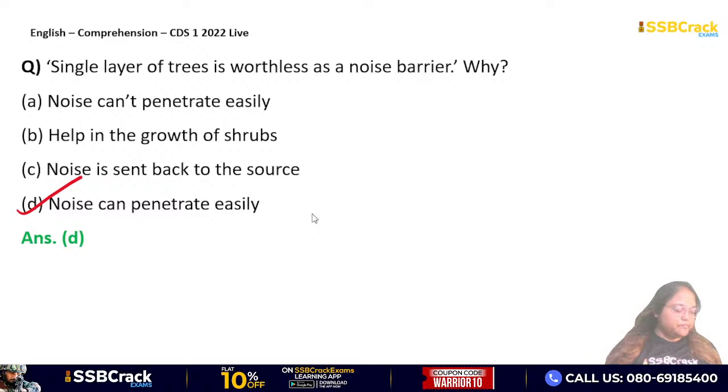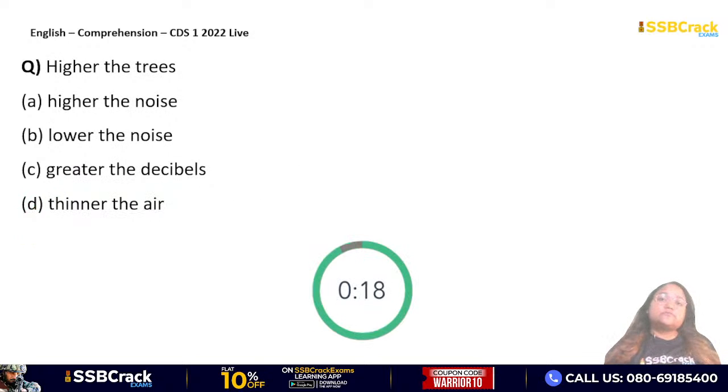Very good Mangal, Mamta. Yes, Muskan also. Next question की ओर बढ़ते हैं. Higher the trees, जितना लंबा होगा पेड़ उतना क्या होगा? Higher the noise, lower the noise, greater the decibels, thinner the air.